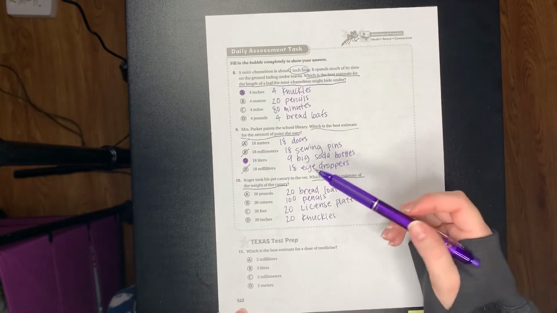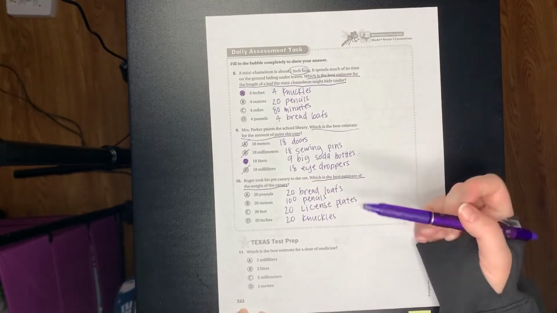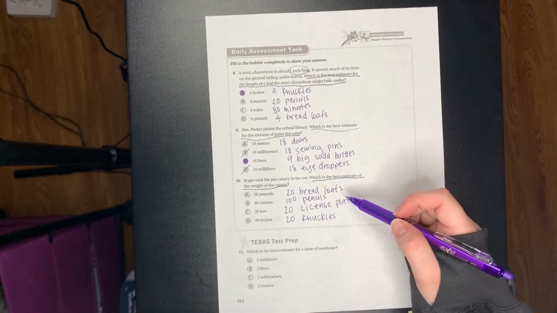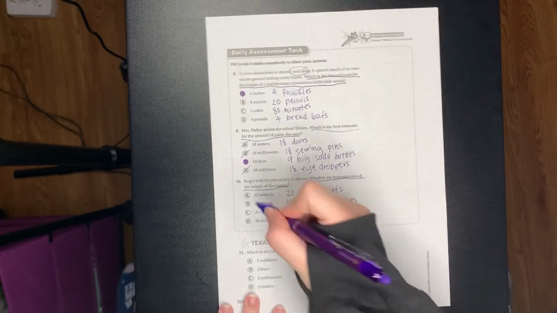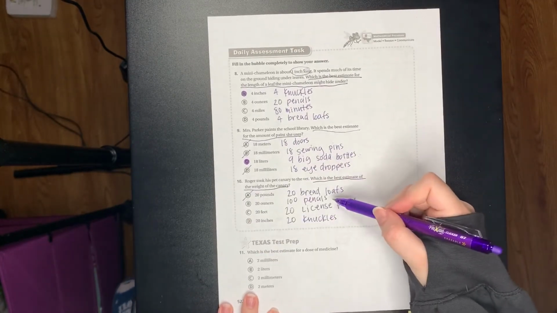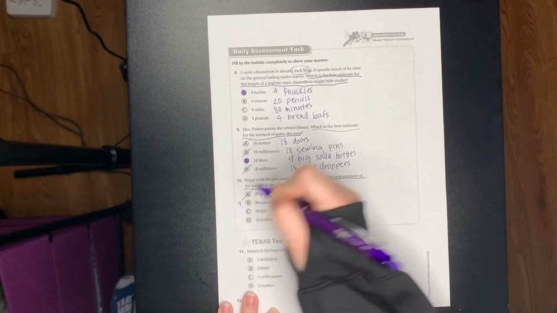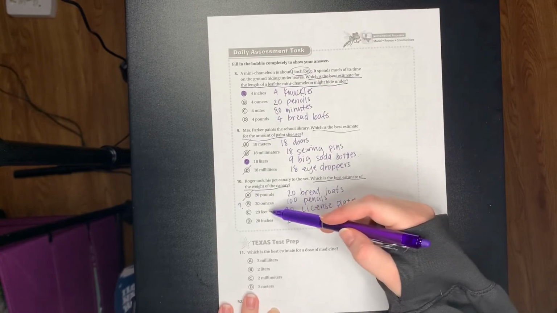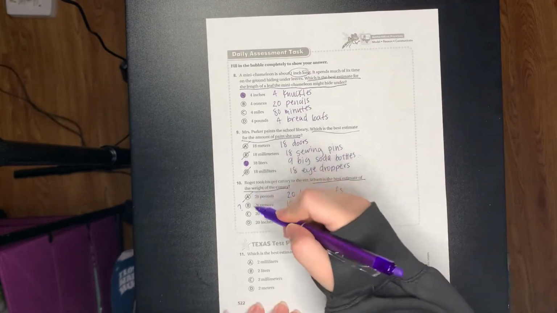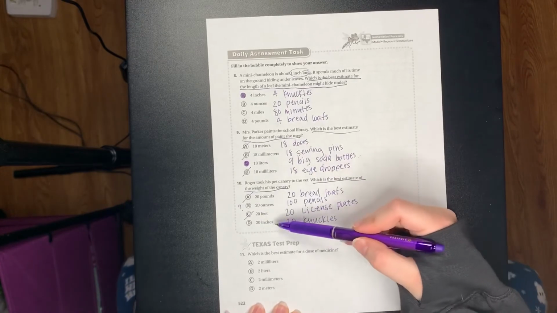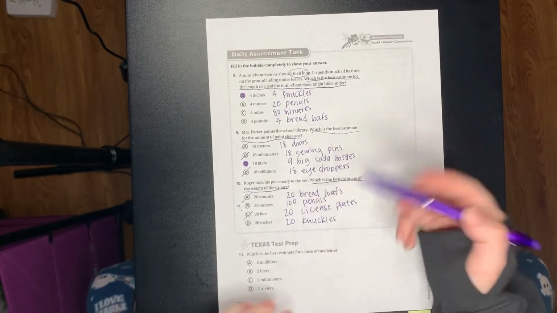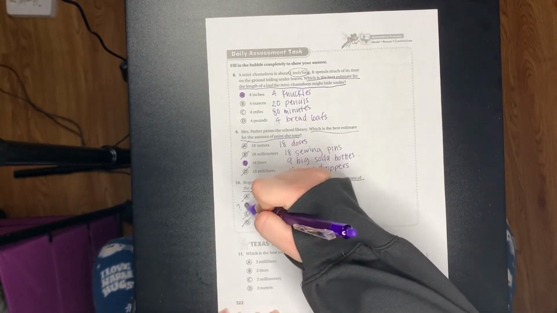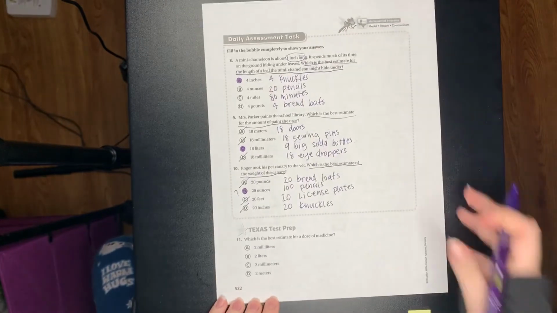So we're trying to figure out the weight of his canary. 20 bread loaves, that seems way too heavy because the canary is a small bird, so that would be wrong. 100 pencils? Maybe. We have to come back. 20 license plates? No, because feet is length, not weight. So that's wrong. 20 inches. Once again, inches is length, not weight. So our best answer is 20 ounces.